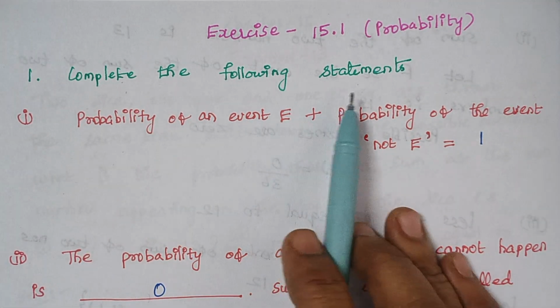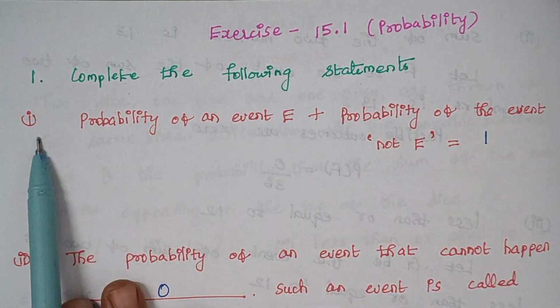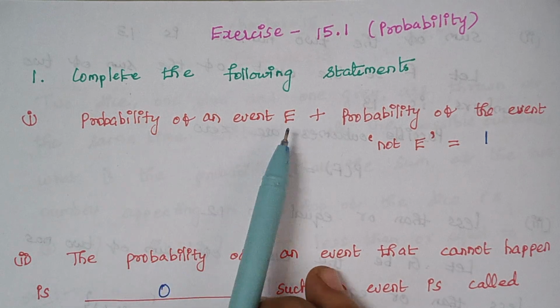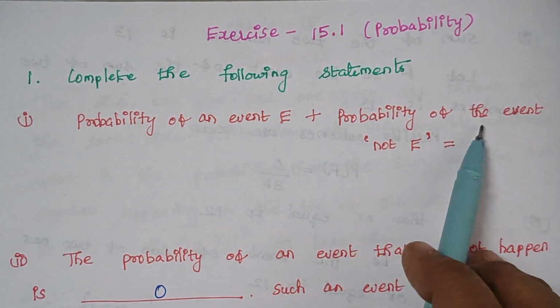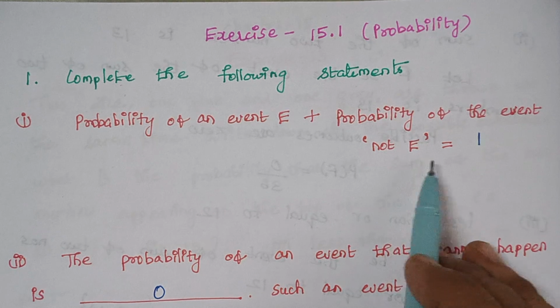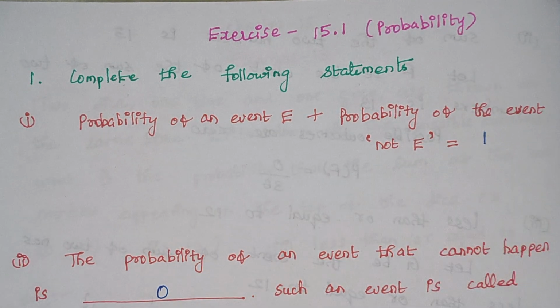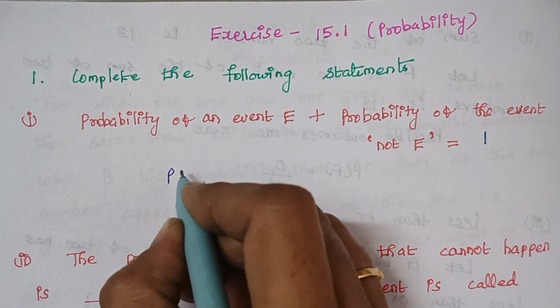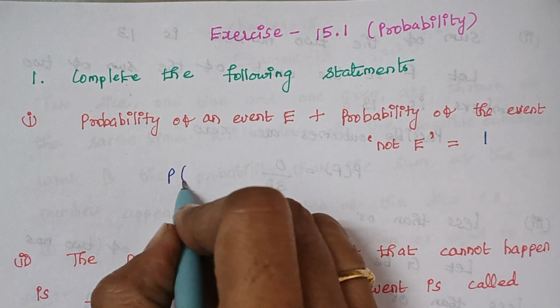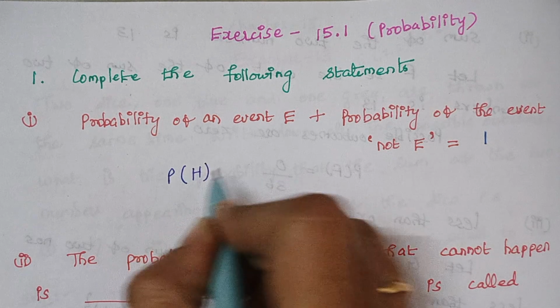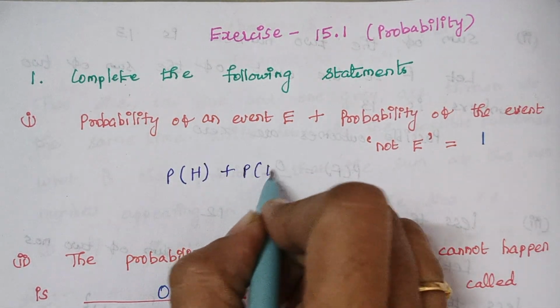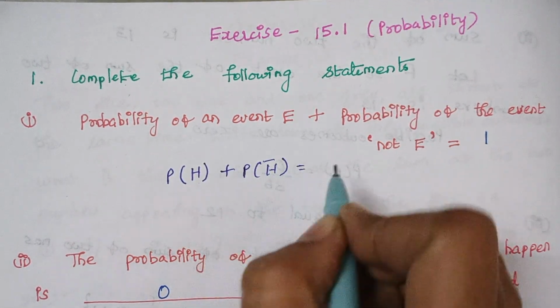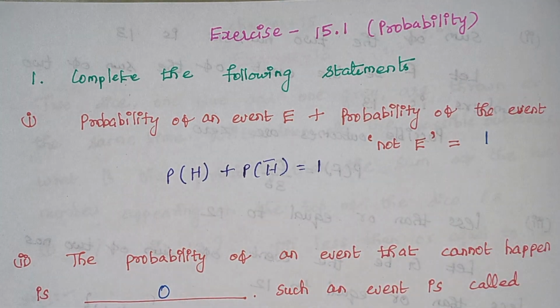Complete the following statements. First one is: probability of an event E plus probability of the event not E is equal to 1. Because, as we all know, the probability of getting a head and the probability of not getting a head in tossing a coin is always equal to 1, right?